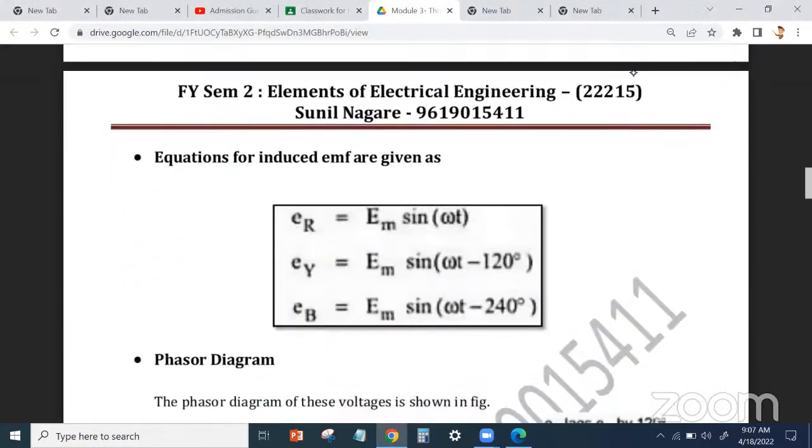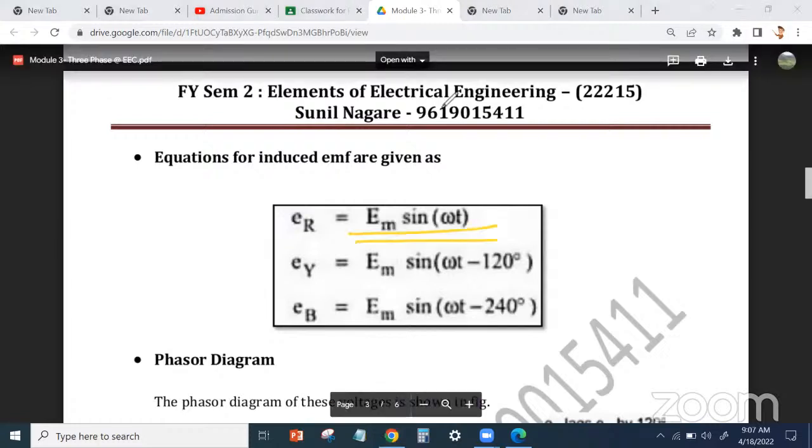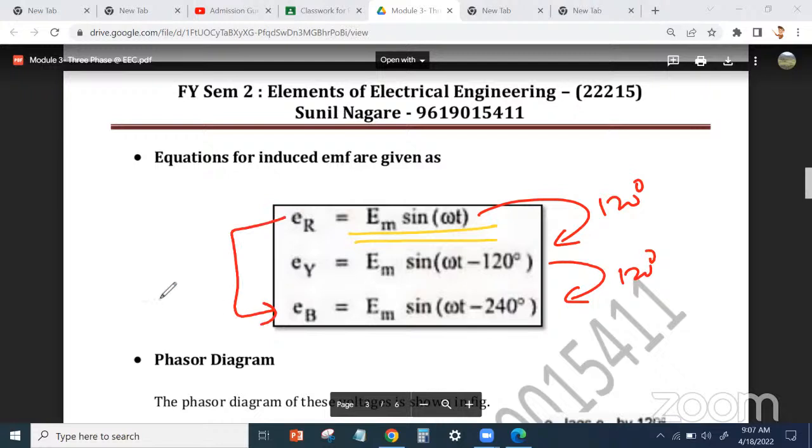Then we saw the equations. This is the first equation, Er is equal to Em sin omega t. The second lags by how much? By 120 degrees. And the third lags the second by how much? Again 120 degrees. And what is the relation between the first and third? That is 240. So this is lag, this is also lag, this is also lag.